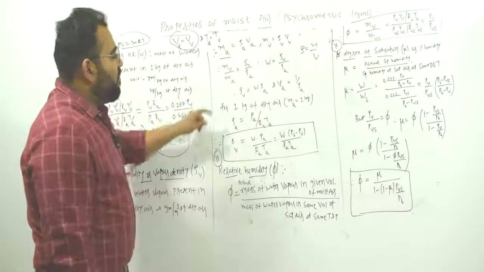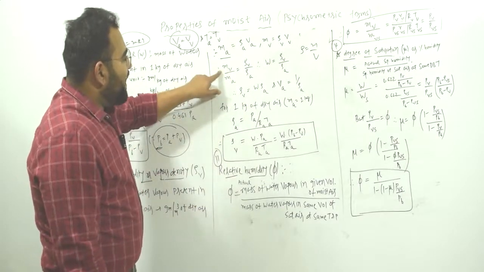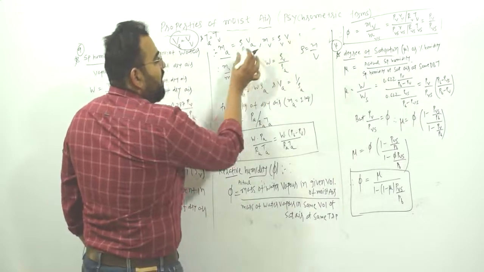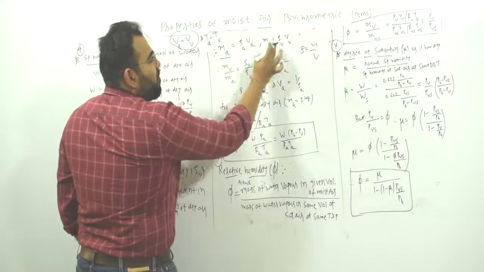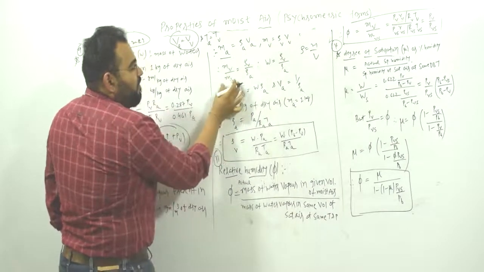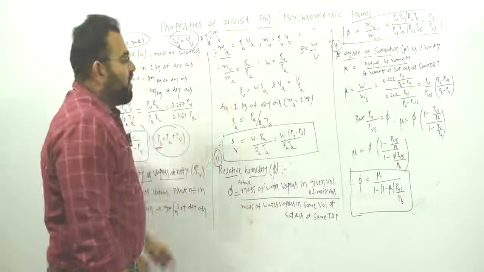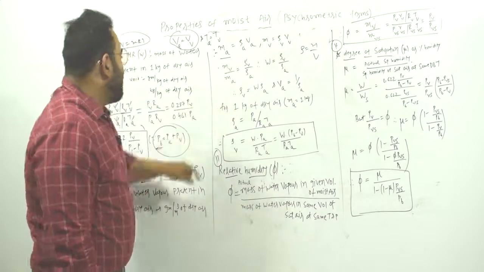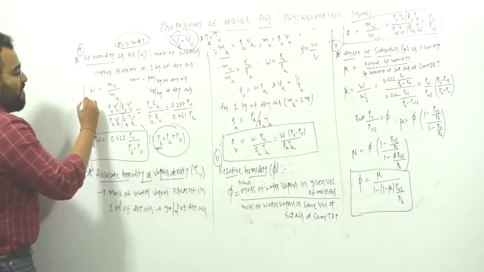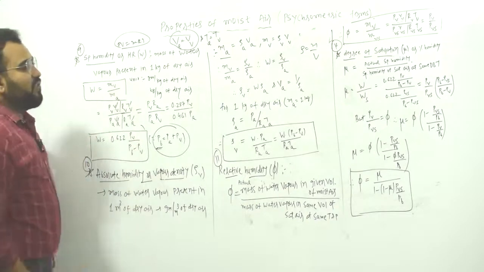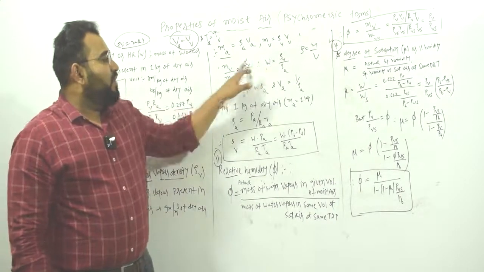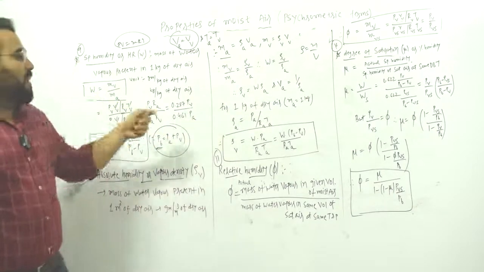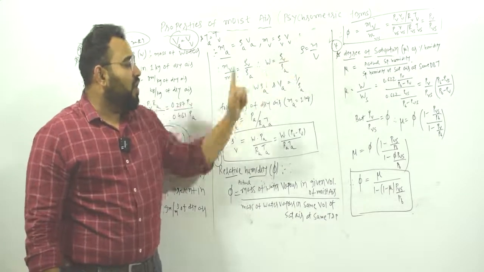Okay, so now we know that, can we write MV upon Ma? MV equals rho V VV upon rho A VA, but we know that volume is the same. So volume cancels. Therefore MV upon Ma is equal to rho V upon rho A. But we know that MV upon Ma is nothing but specific humidity. So in place of MV upon Ma, I can write W, specific humidity. Therefore specific humidity W is equal to rho V upon rho A.